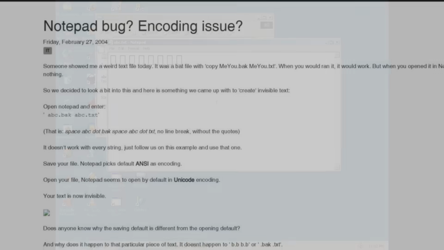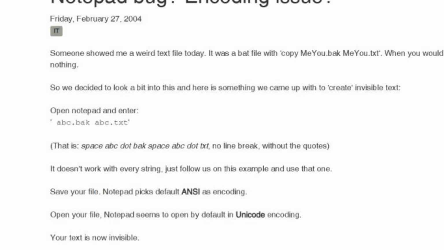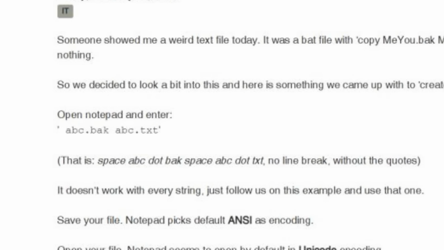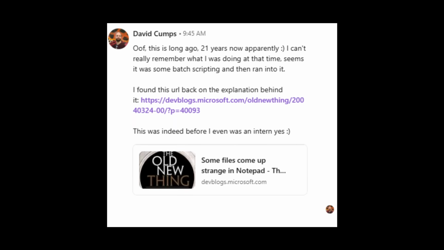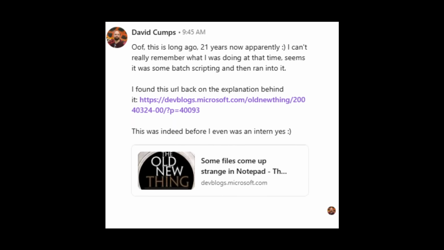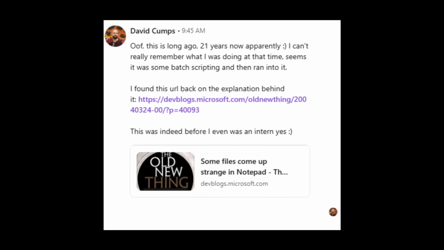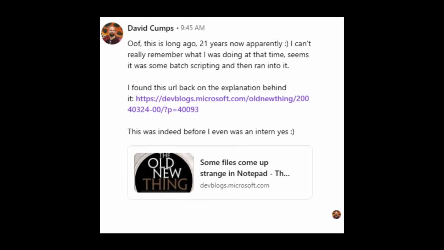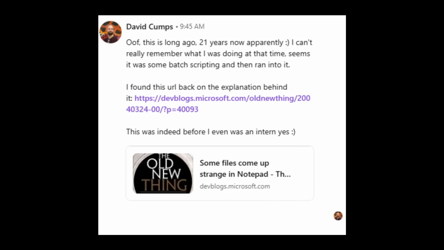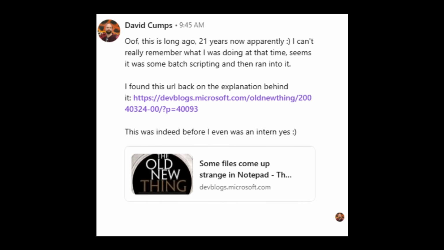As you'll notice, this error doesn't have anything to do with the text string Bush hid the facts. Instead, the text is abc.bak, abc.txt, and the error was actually stumbled upon by accident. I fired David a message to see what he recalled, but to him it really was just a run-of-the-mill, inconsequential batch scripting problem, and it was just before he became an intern for Microsoft. He didn't think much about it. It was the fallout that was more significant.